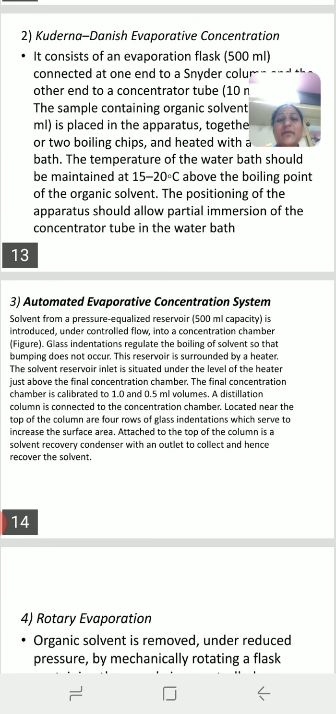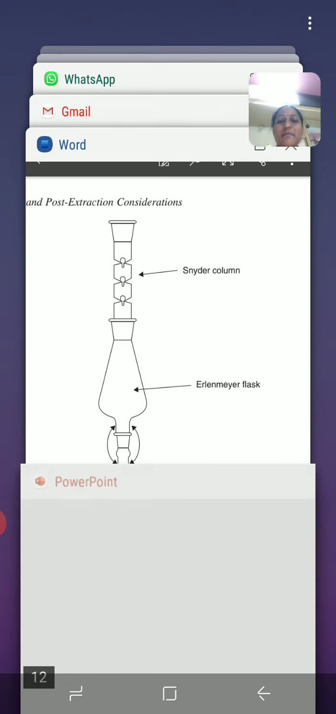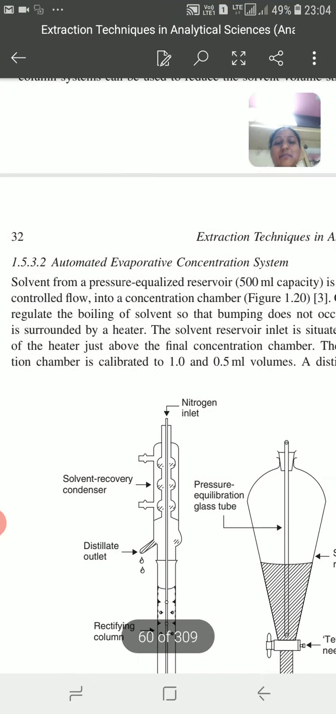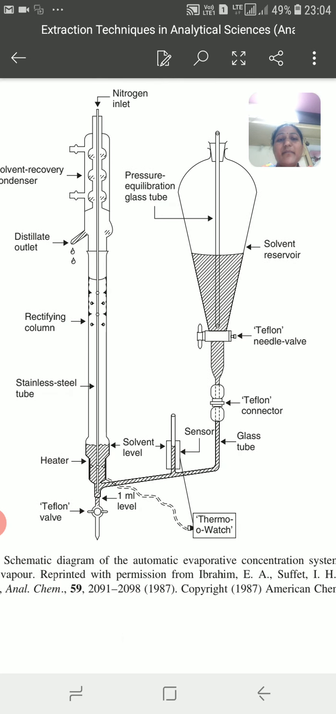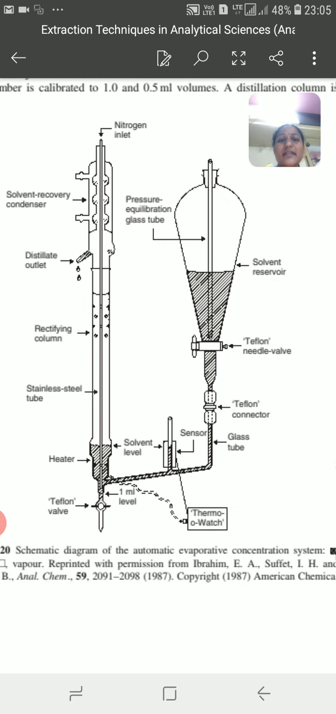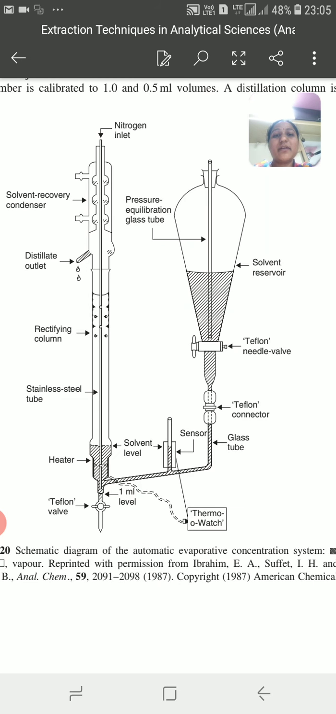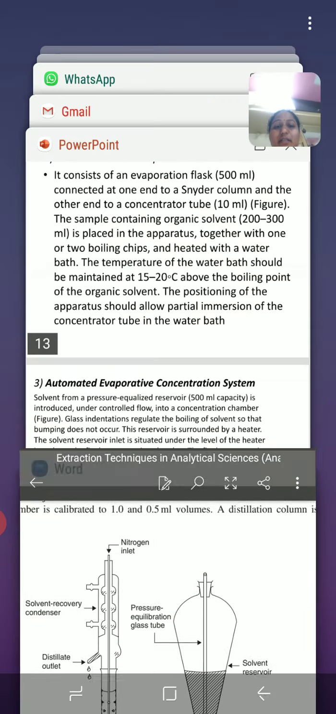Then the third type is the automated evaporative concentration system. With the help of proper pressure we evaporate the sample. Here is the solvent reservoir. We apply pressure on a glass tube, and due to that pressure it reduces the quantity and is collected or condensed with the help of the condenser. We pass an inert gas, nitrogen, and in a resultant tube we collect the sample.